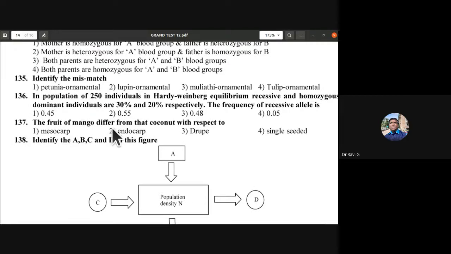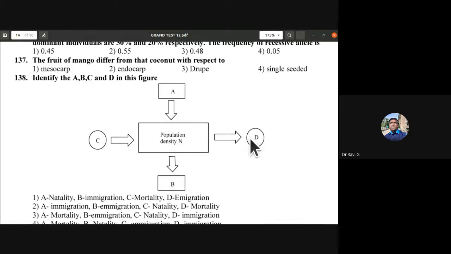The fruit of mango differs from that of coconut with respect to the mesocarp. The mesocarp is edible in mango. In coconut, it is not edible. It is made up of fiber, or coir. In mango, it is edible. Mesocarp.